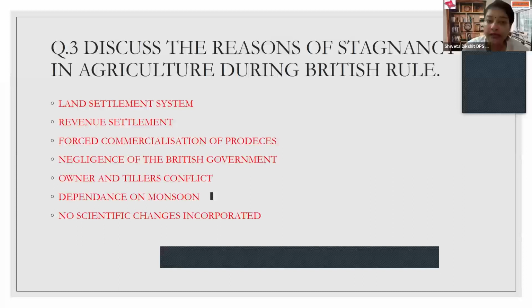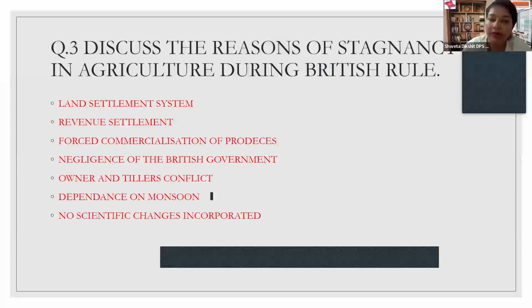The third reason, which definitely contributed to the poor agricultural conditions of India, is forced commercialization of products. If you remember in history, in junior classes, you studied about the Andolan or movement of Champaran, which was against the indigo product.